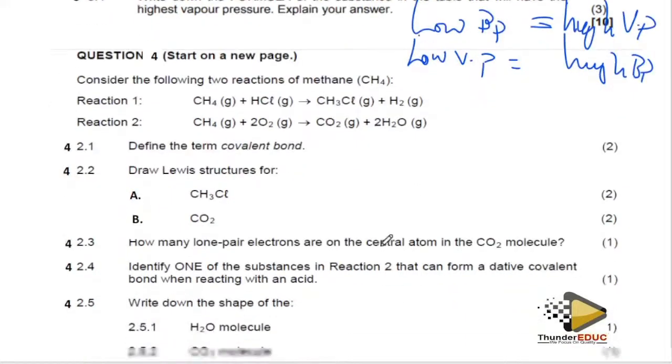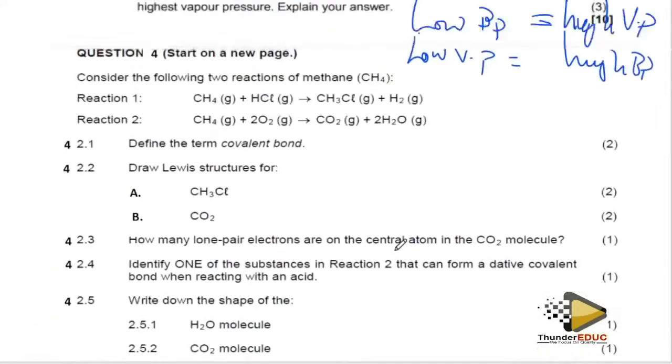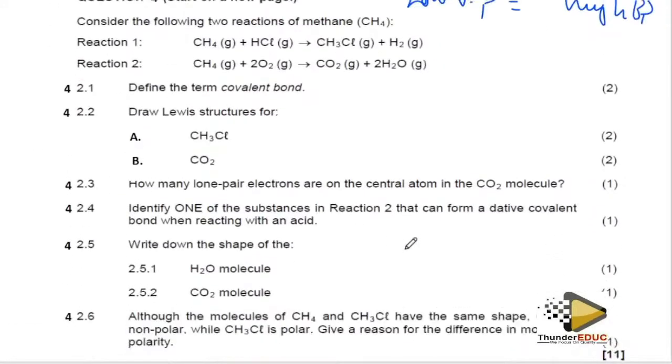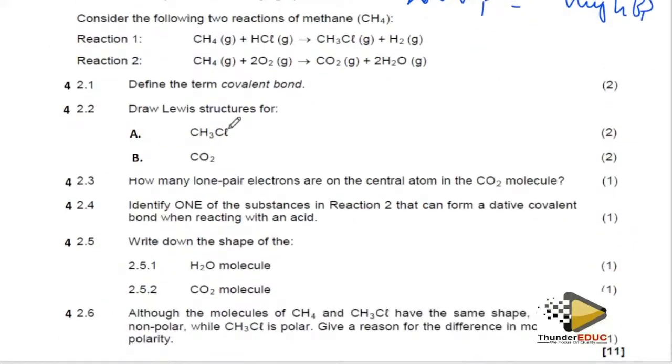Then we go to the next question. I think it's the last question, guys. They're saying write down the reaction of methane. Define the covalent bond. What's a covalent bond? We said it is the type of bond which involves the sharing of electrons between two atoms. Then draw the Lewis diagrams of this. We have drawn the Lewis diagrams. I think even if I don't repeat this, guys, make sure that you know how to draw these Lewis diagrams.